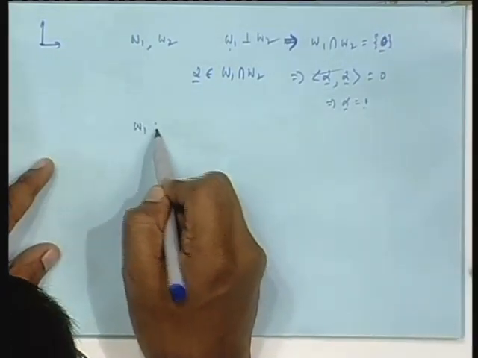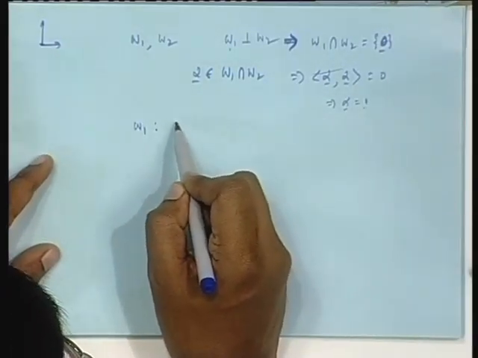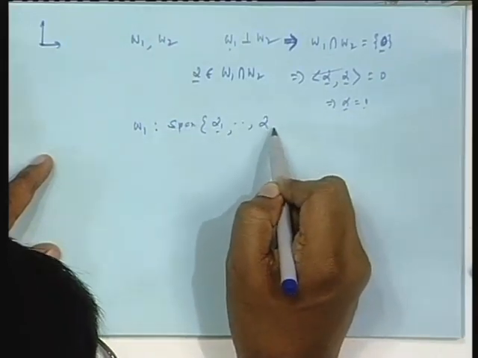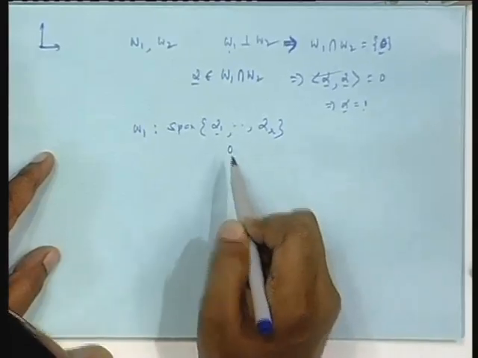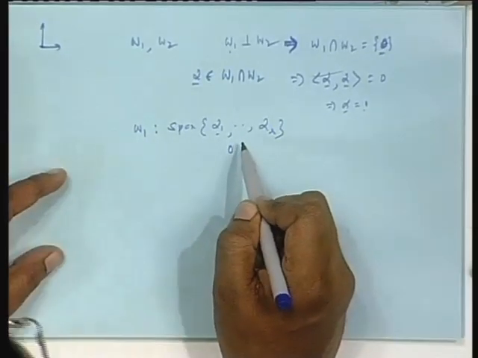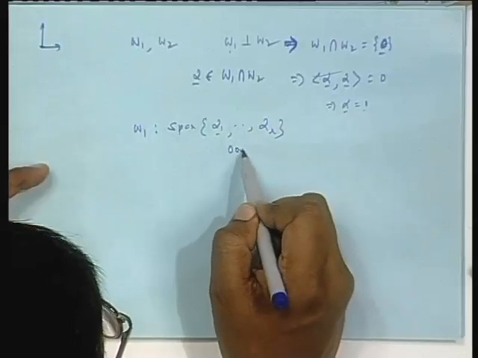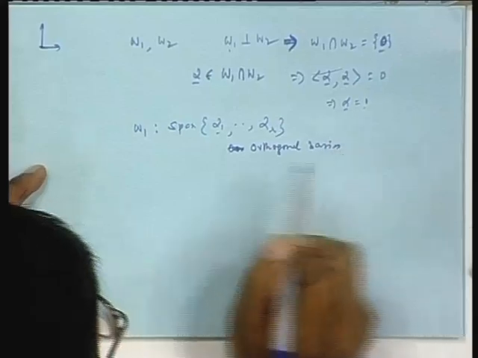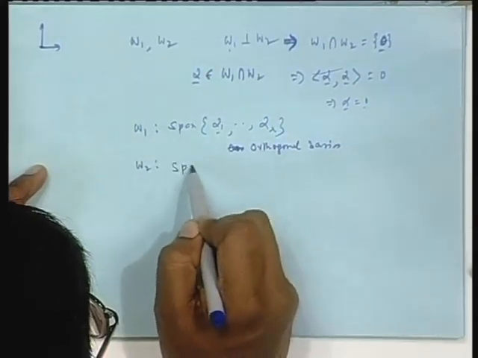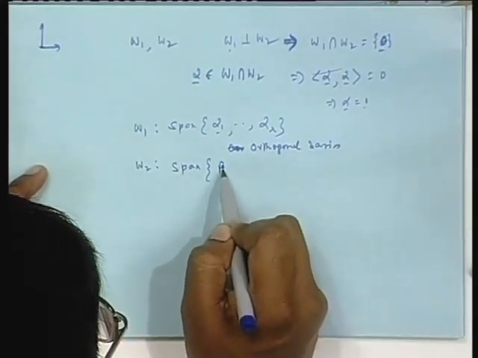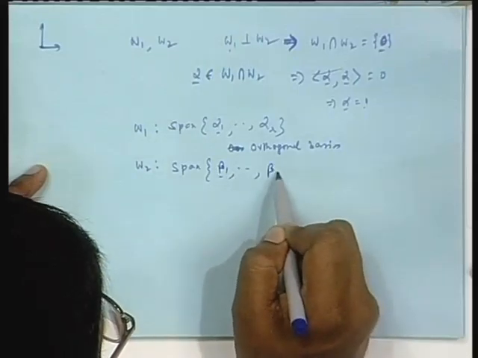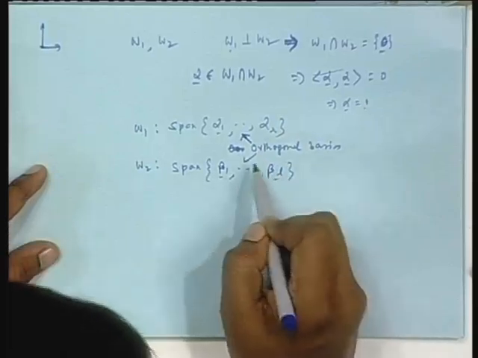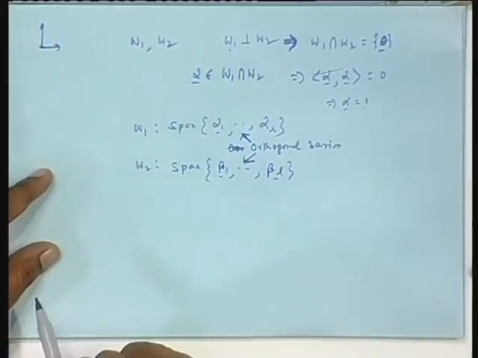Then if you take W1 as, say, the span of alpha 1 up to alpha R, as before, but this is given to me now not as just any basis but an orthogonal basis, because you have given me an inner product. Why not orthogonal basis, orthonormal also, but I am taking the general case of orthogonal. Both these are orthogonal bases. I am not writing it twice.